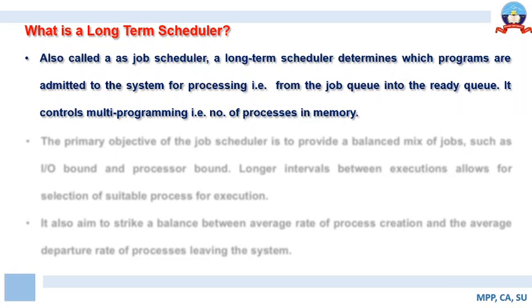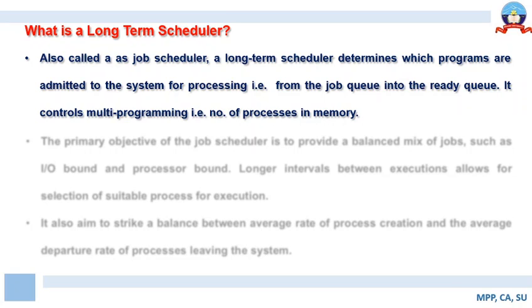This implies the long-term scheduler has a very important role to play, because if there are more processes in the main memory that are ready for execution, then the turnaround time required by different jobs for concluding or terminating the execution will be greater. So if there are fewer processes, definitely there will be less turnaround time.